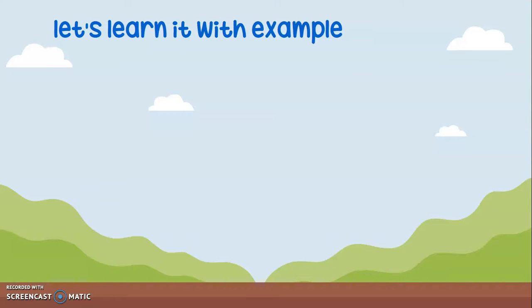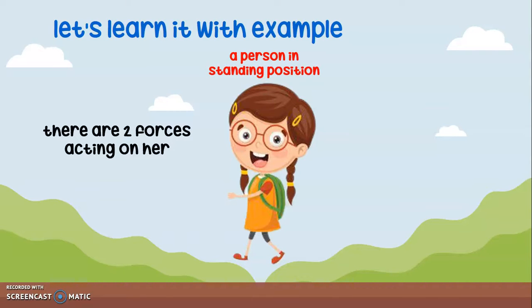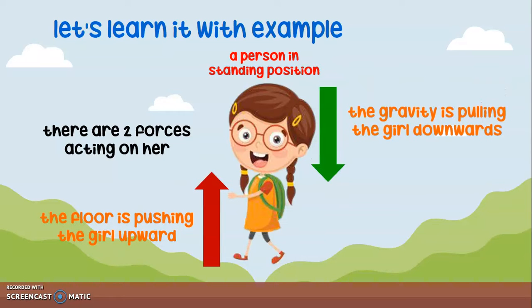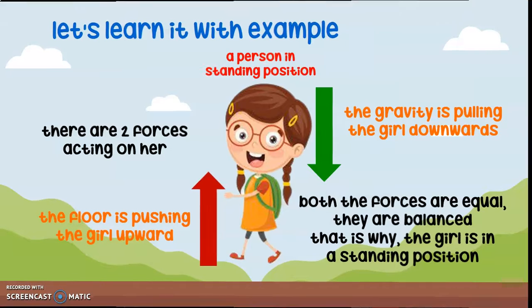Let's learn it with an example. A person in standing position. So there are two forces acting on her. First, the floor is pushing the girl upward and the gravity is pulling the girl downward. So both the forces are equal. They are balanced. That is why the girl is in a standing position.